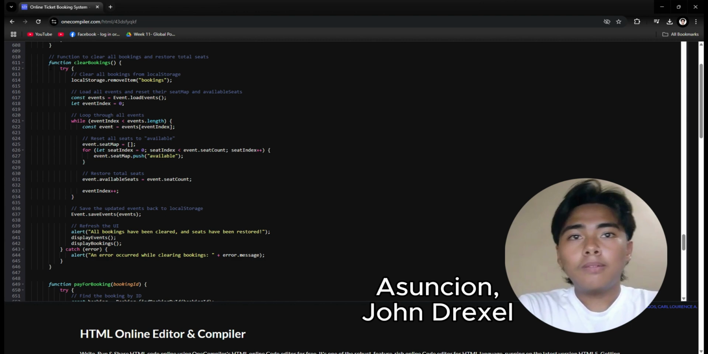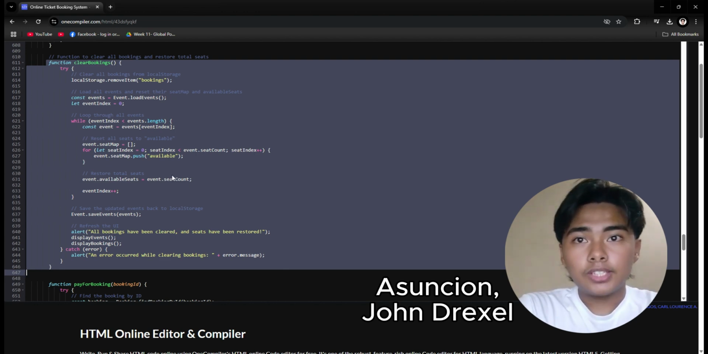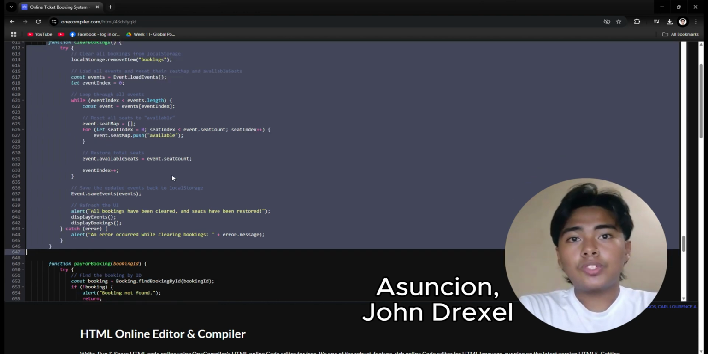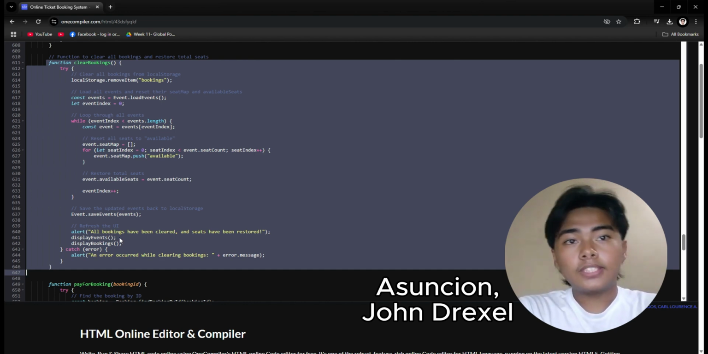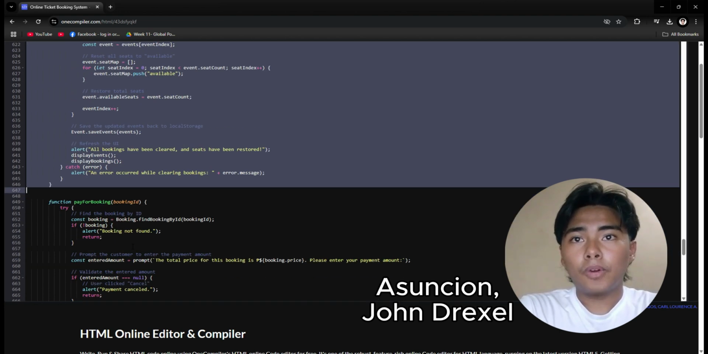This function removes all bookings from the local storage, then it loops through all events, resets every seat map back to available and restores available seats to its original seat count. It saves the changes using the event.saveEvent function and refreshes the UI by calling the display event function and display booking function.